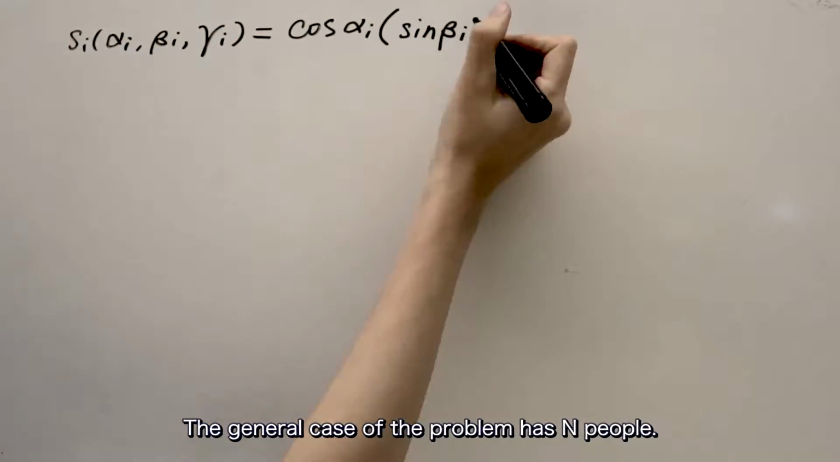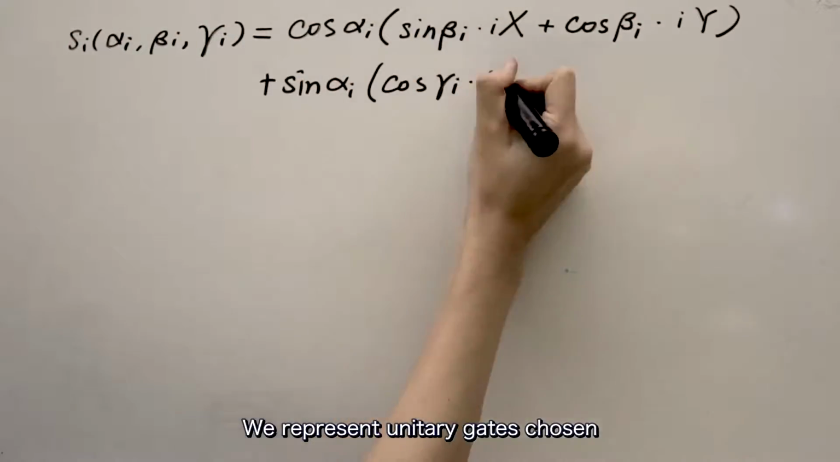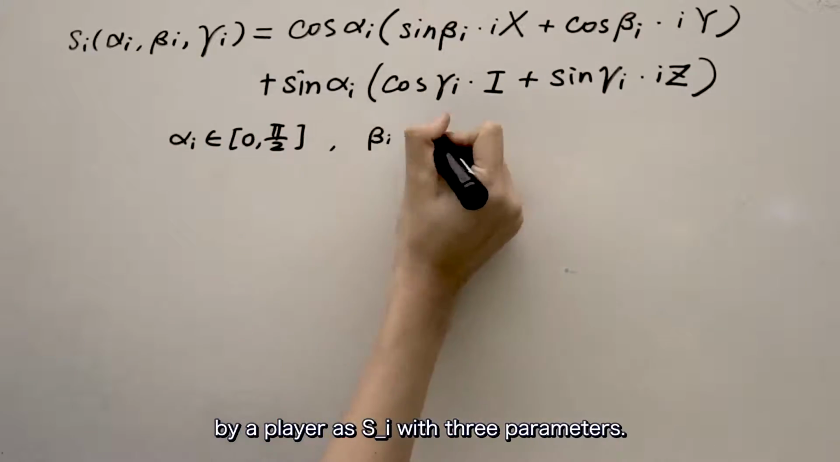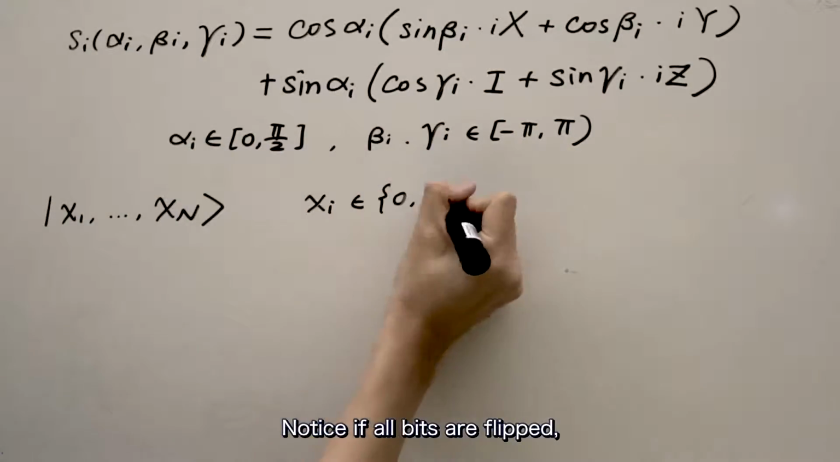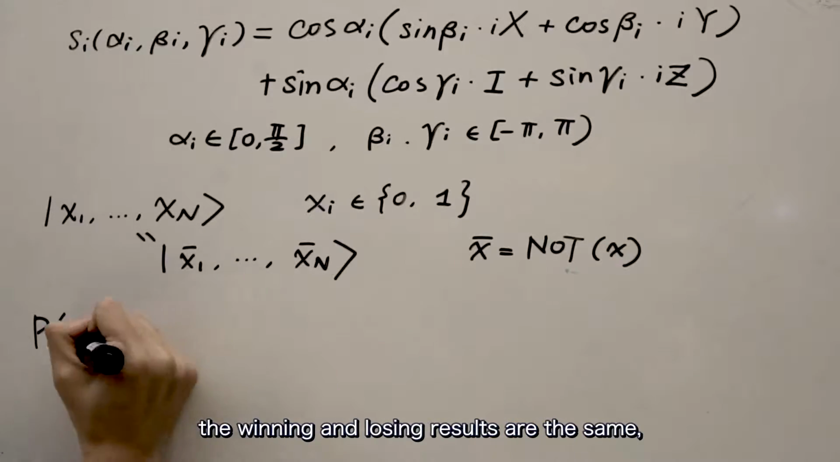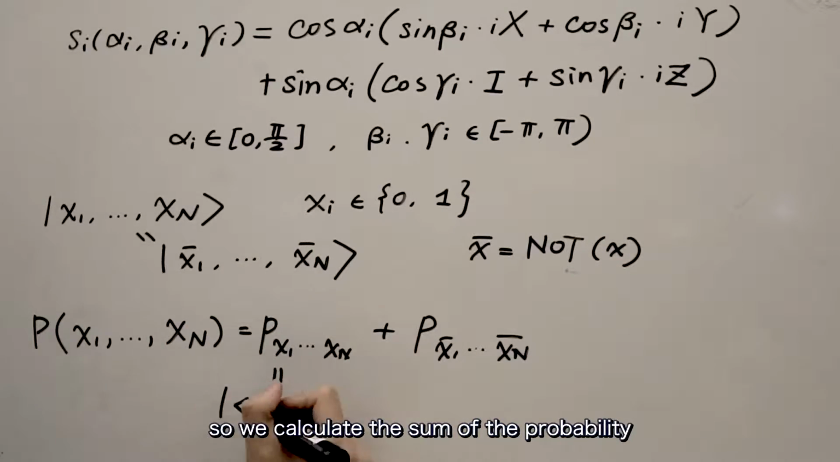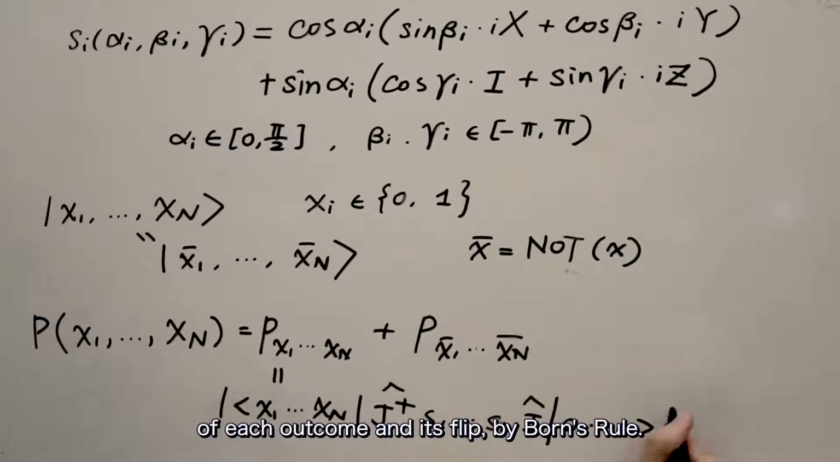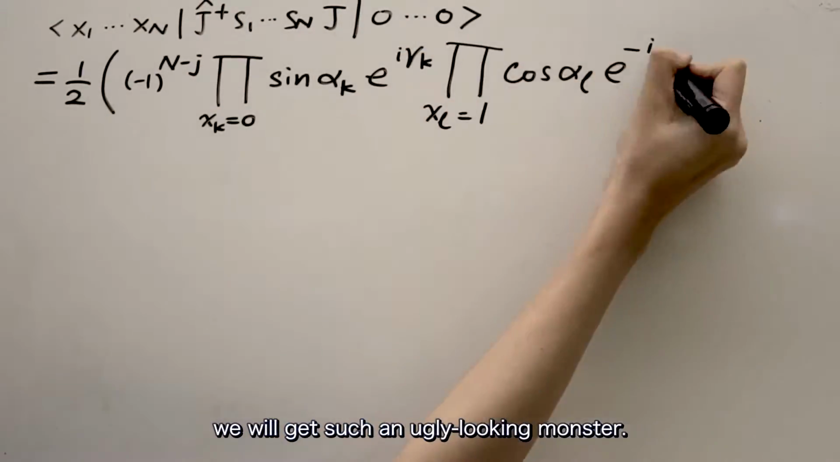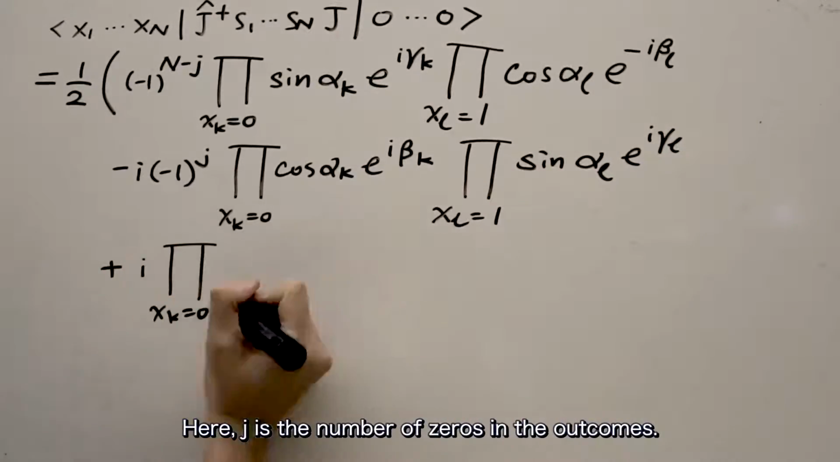The general case of the problem has n people. We present the unitary gate chosen by a player as S_i with 3 parameters. Notice if all bits are flipped, winning and losing results are the same, so we calculate the sum of the probability of each outcome and its flip by Born's rule. If we expand the probability and combine terms, we will get such an ugly-looking monster.